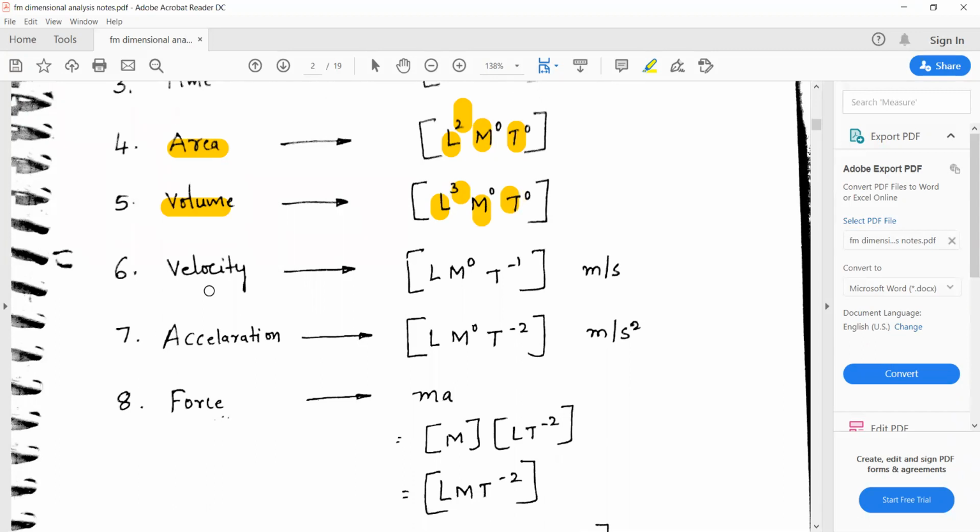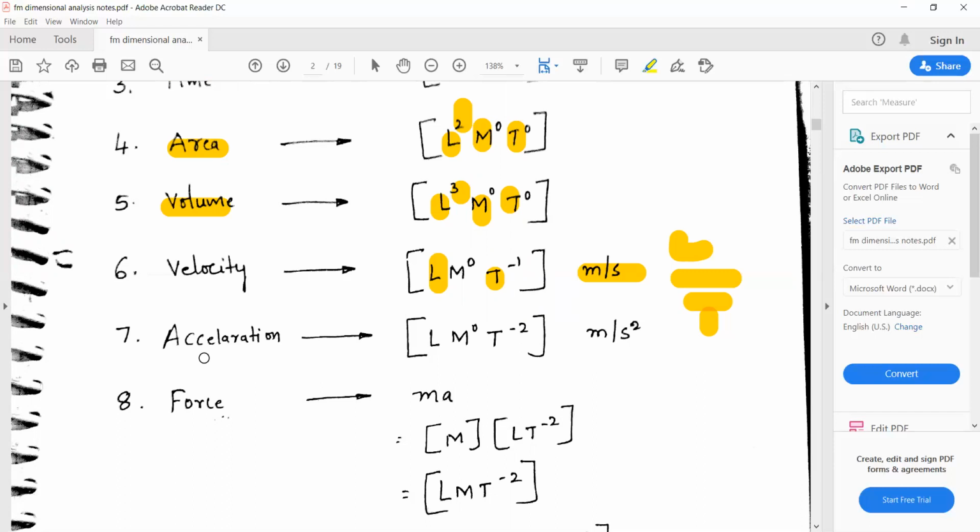What is the unit of velocity? Velocity will be in meter per second. Meter is related to length, that's why L has been written. And second is related to time, so divided by second is there. So you can write L by T, or divided by T can be written as T to the power of minus 1. That is what is written here, T to the power of minus 1.